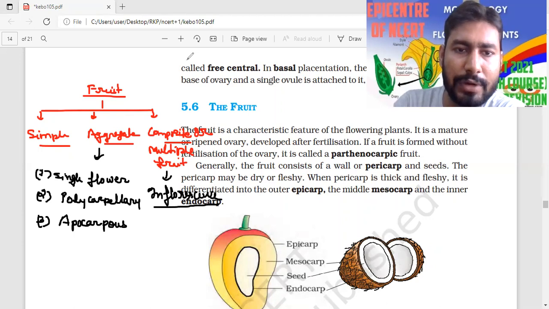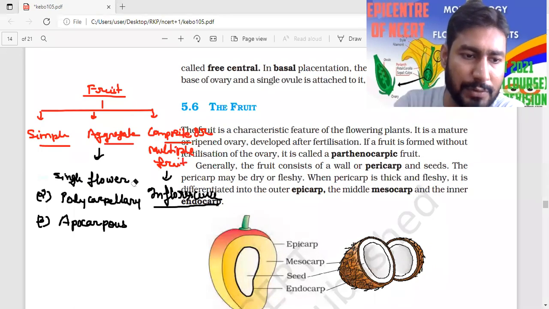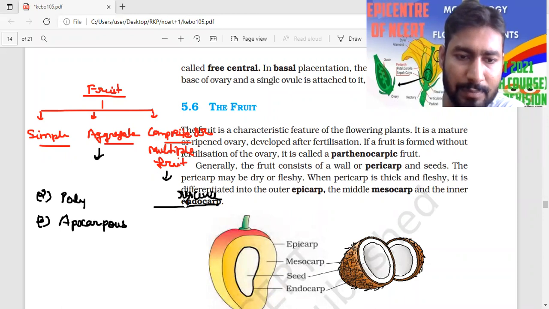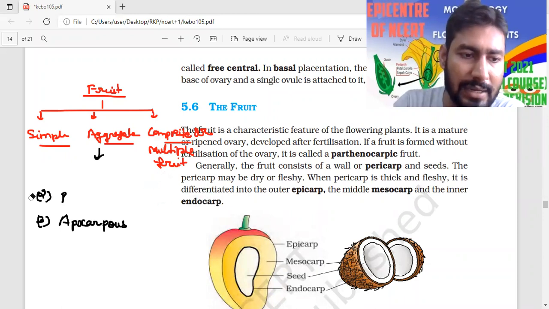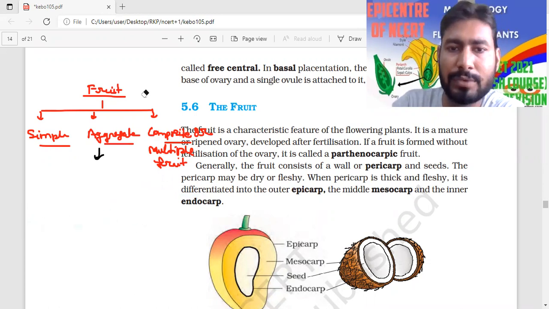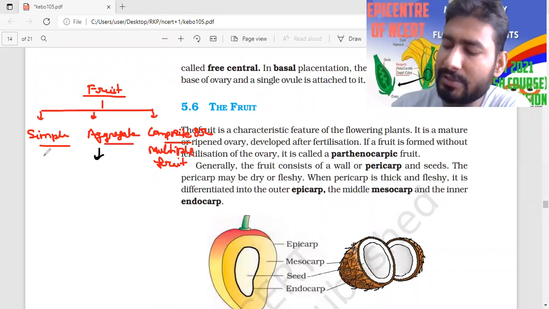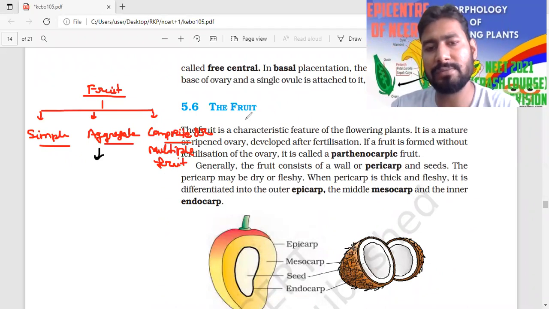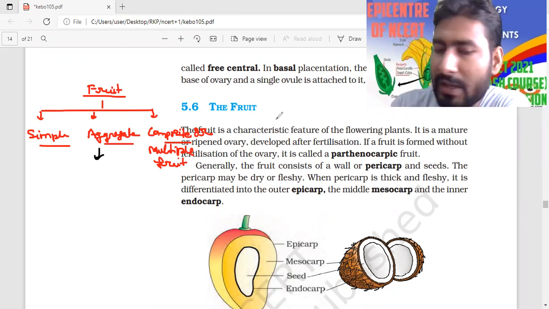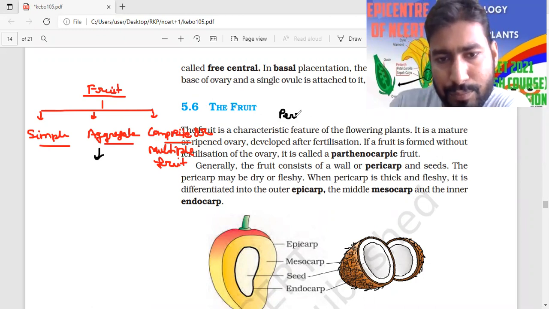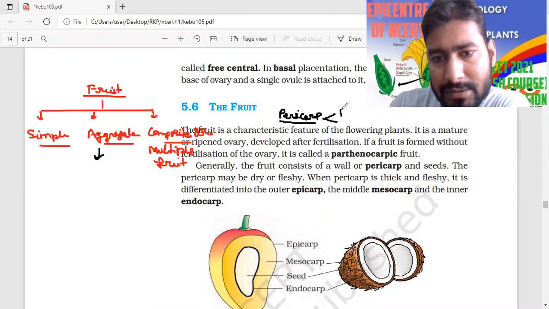Okay, now this is the basic concept for the fruit. So let's look at it again. The simple fruit is classified into two to three different types, basically on the basis of their pericarp. Pericarp is nothing but the fruit wall, because the fruit wall develops into the pericarp. On the basis of pericarp, it may be dry or fleshy. Clear?